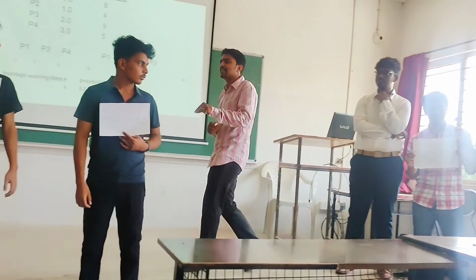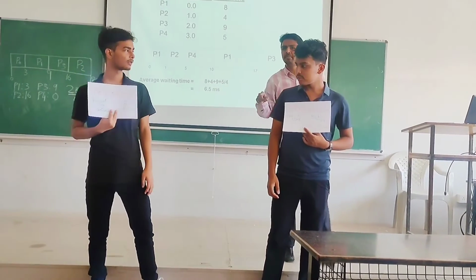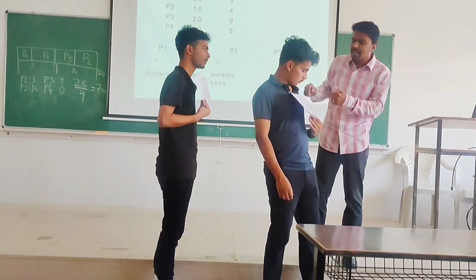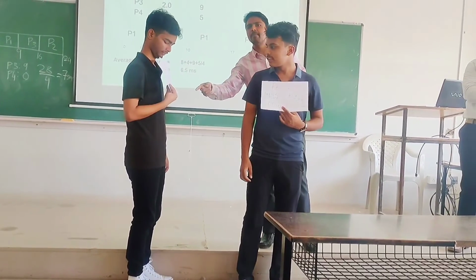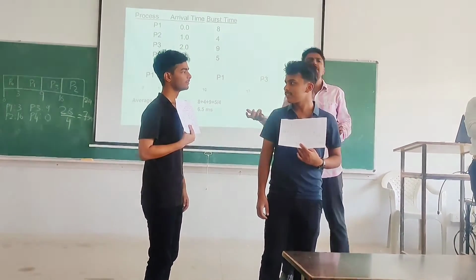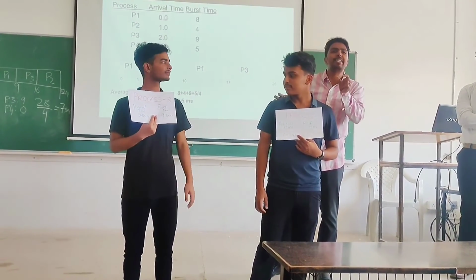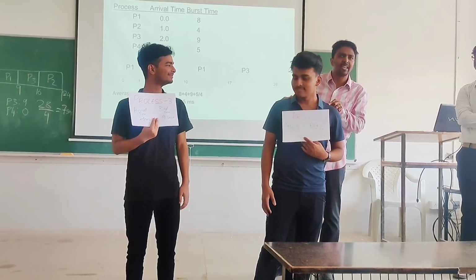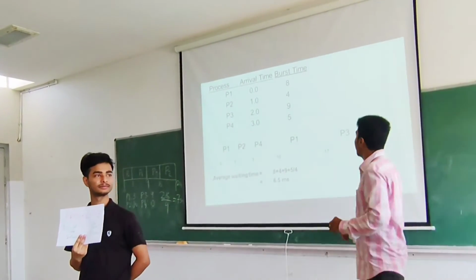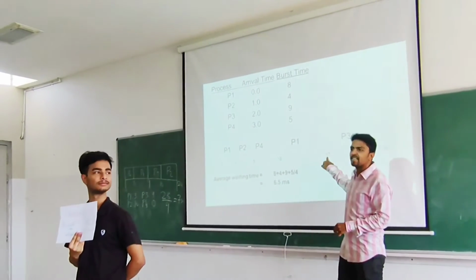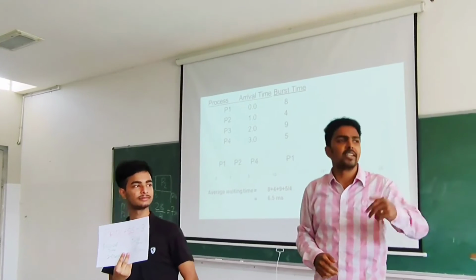And then from 10, now that I am at 10, I will see what the other remaining processes are. This one has 7 seconds left, and that one has 8 seconds left. So which one should be executed now? The one with the shortest remaining time first, and the remaining time is shortest for this process only. So I will execute this process for 7 seconds. That's why you can see here 10 plus 7, that is 17. Process 1 has also successfully completed its execution.